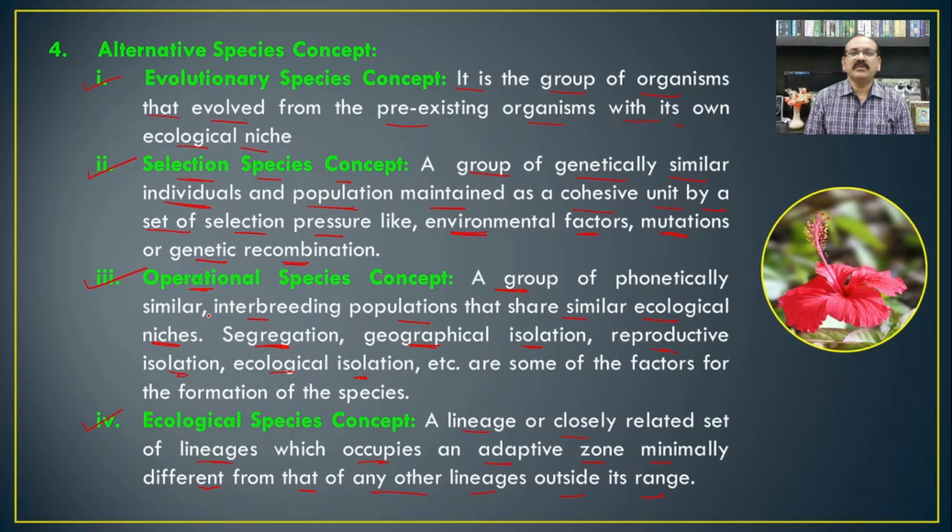Such a group of organisms, which show similarity among each other on the basis of their set of environmental conditions, is known as the ecological species concept.